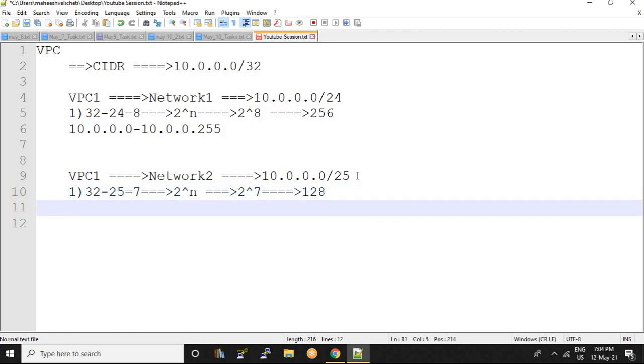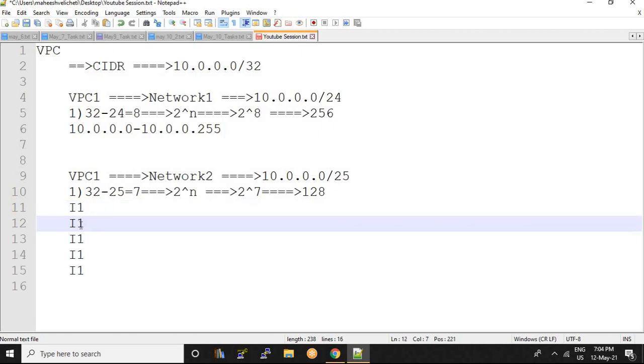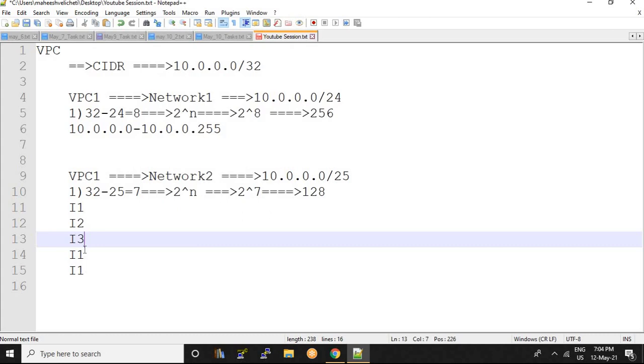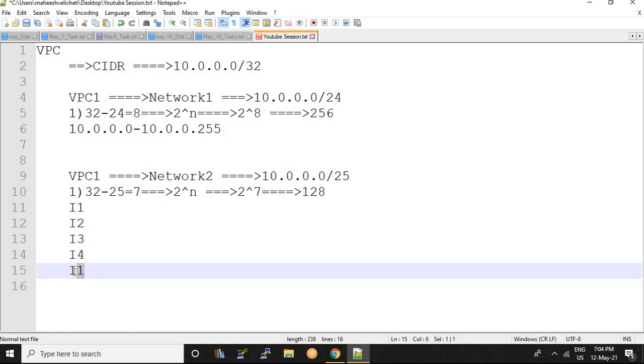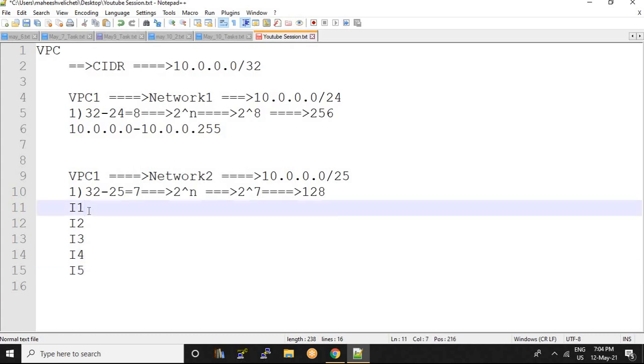Where does the IP numbering start from? Let us consider I have an instance I1, and in this way some machines: I2, I3, I4 and I5. I must give some IP addressing to them.